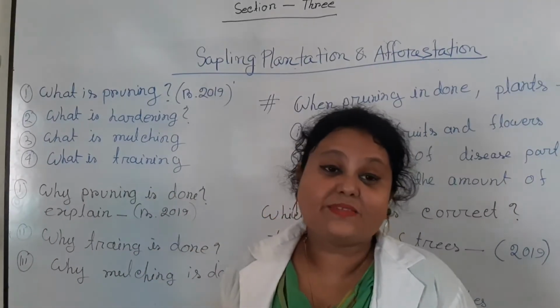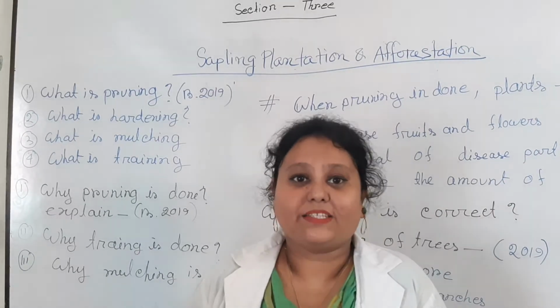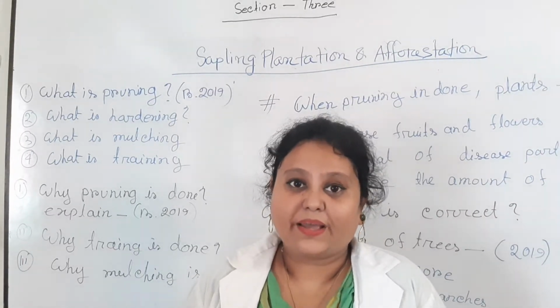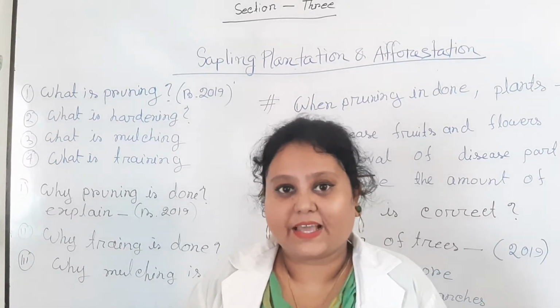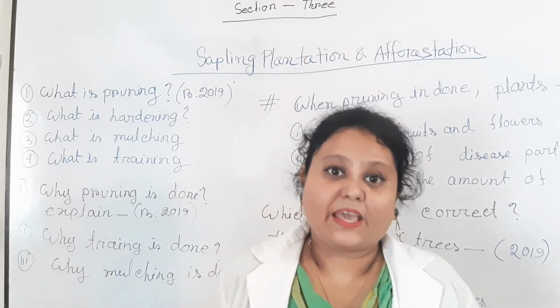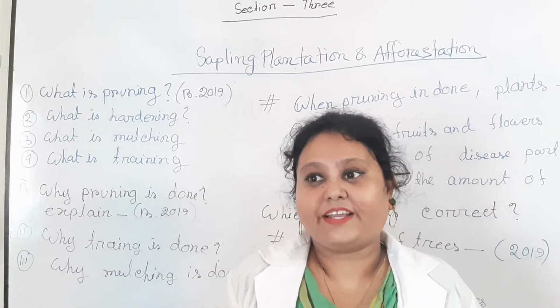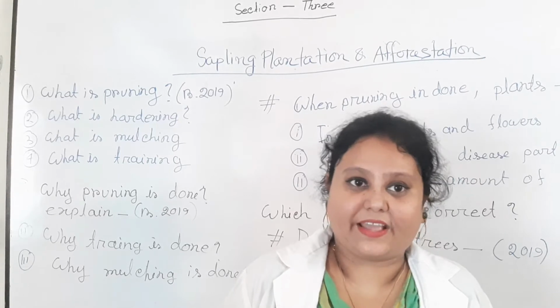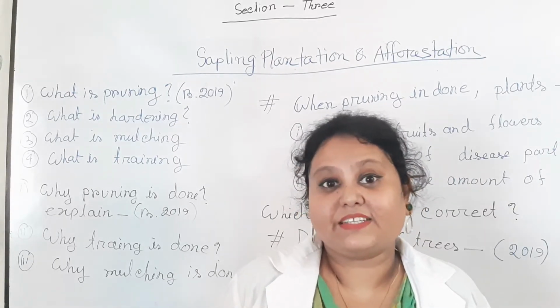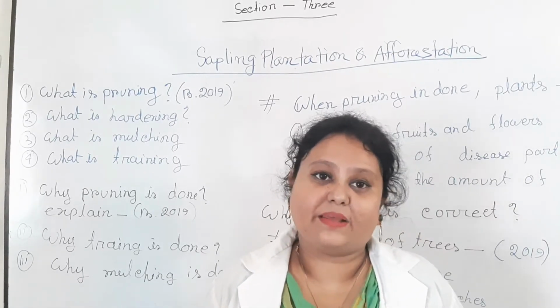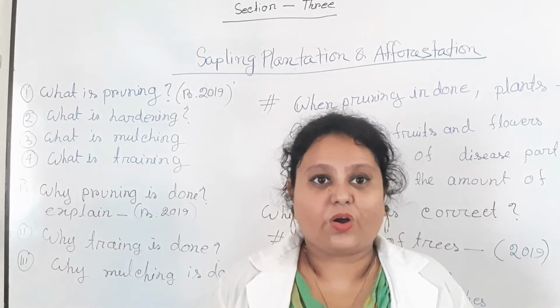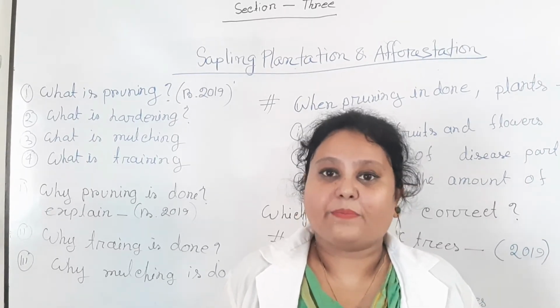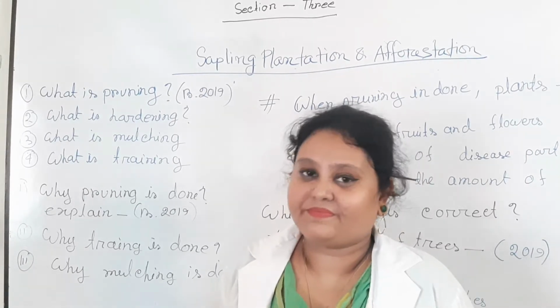And then what is mulching? Mainly mulching is a process which helps to keep the soil nutrients and soil moisture intact. And mulching is done with some elements, that is straw, polythene sheet, plant leaves, etc.